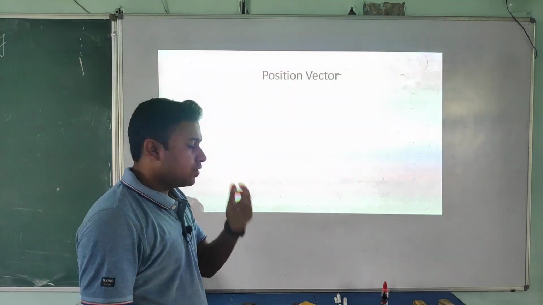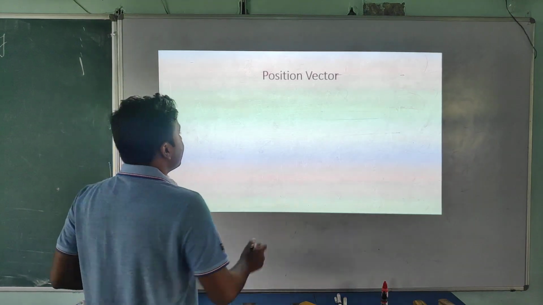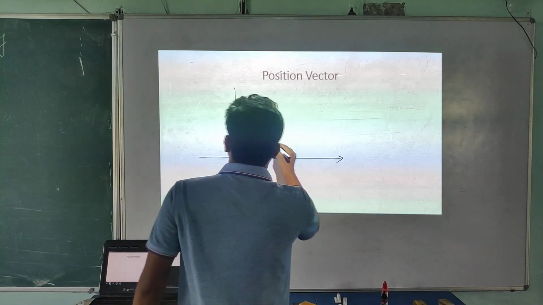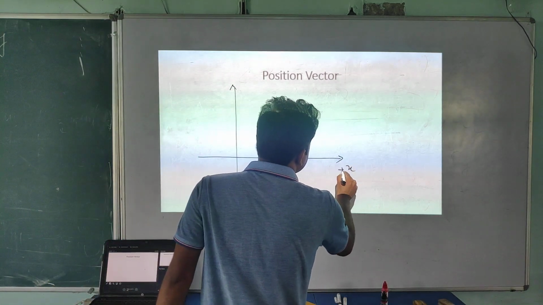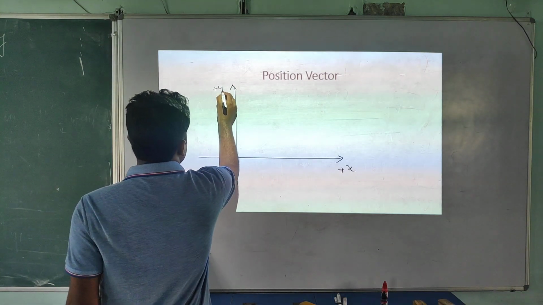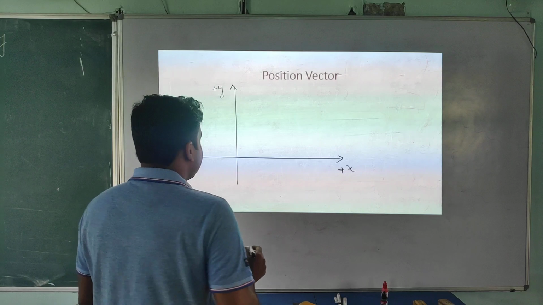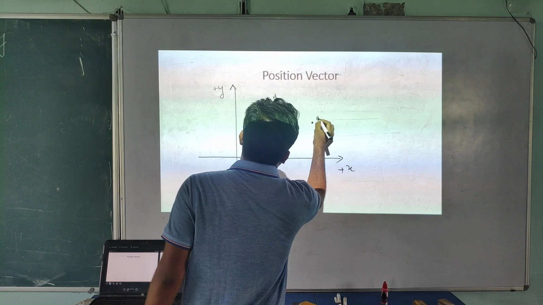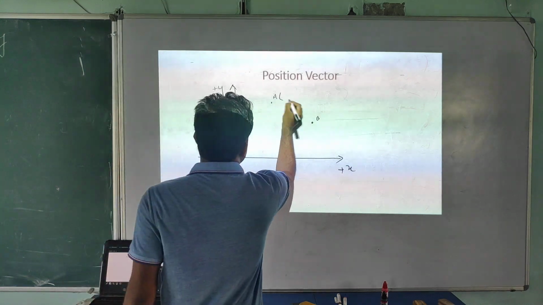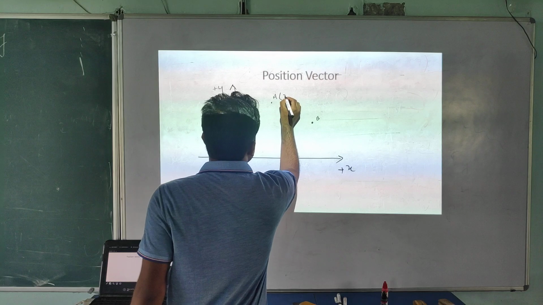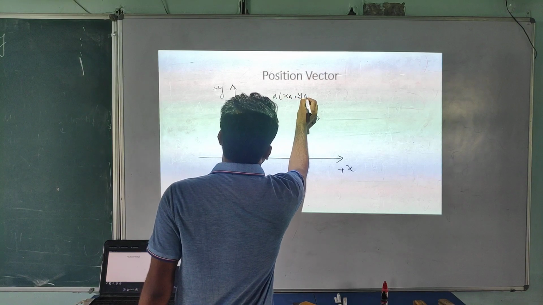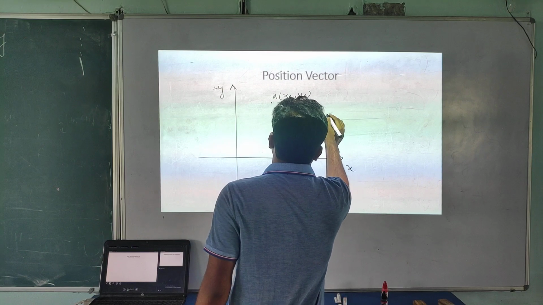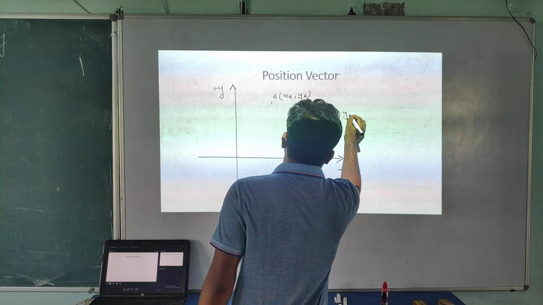Position vector, student. Okay. Now I am going to discuss the position vector. What is position vector? Now look. I am assuming this one is the x-axis, standard coordinate system. This one is the y-axis, student. Now here I am assuming this one is the A point and this one is the B point. The coordinate of A point is xa comma ya, and coordinate of B point is xb comma yb.